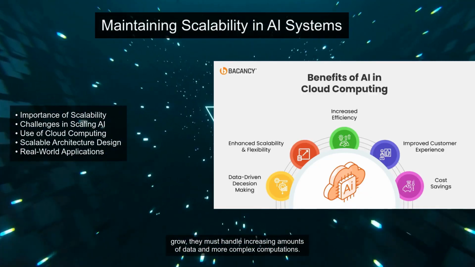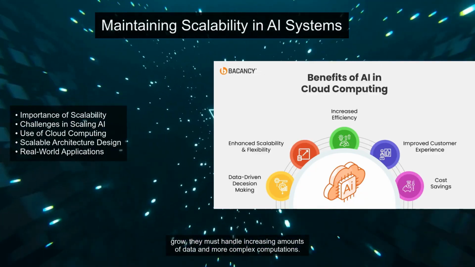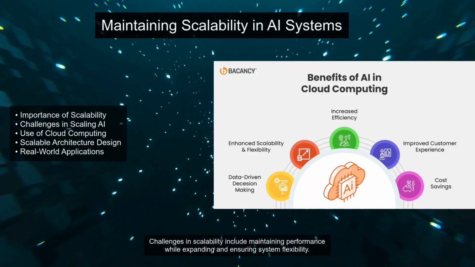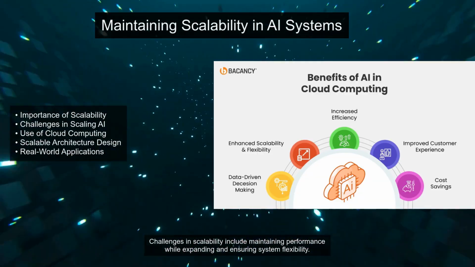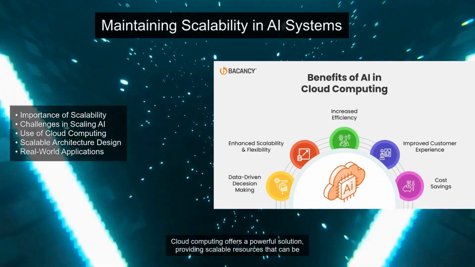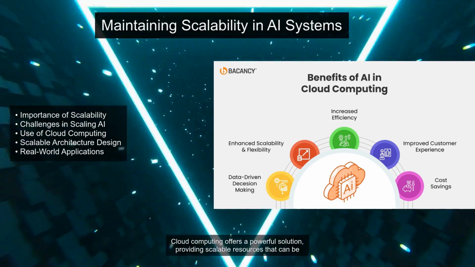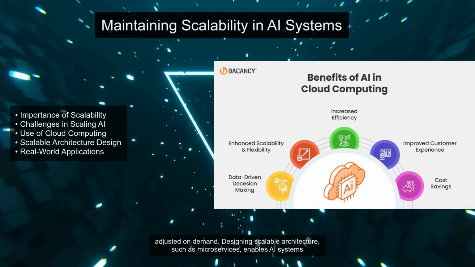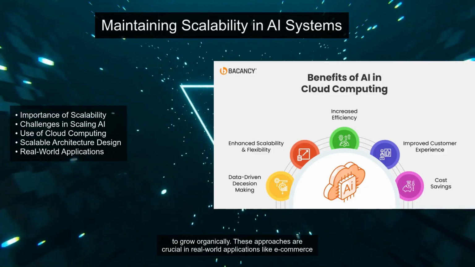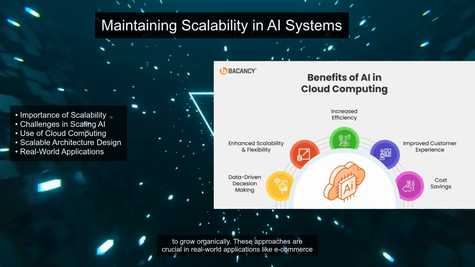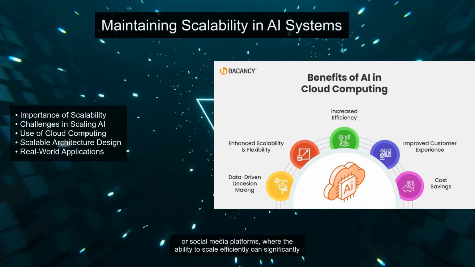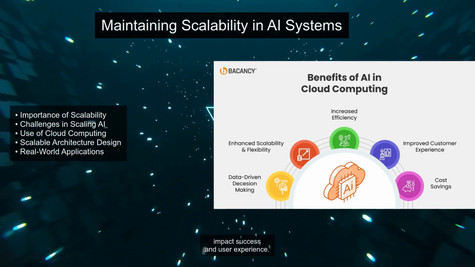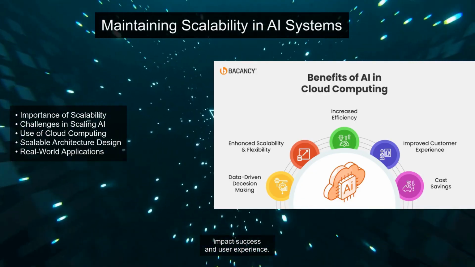As AI solutions grow, they must handle increasing amounts of data and more complex computations. Challenges in scalability include maintaining performance while expanding and ensuring system flexibility. Cloud computing offers a powerful solution, providing scalable resources that can be adjusted on demand. Designing scalable architecture, such as microservices, enables AI systems to grow organically. These approaches are crucial in real-world applications like e-commerce or social media platforms, where the ability to scale efficiently can significantly impact success and user experience.